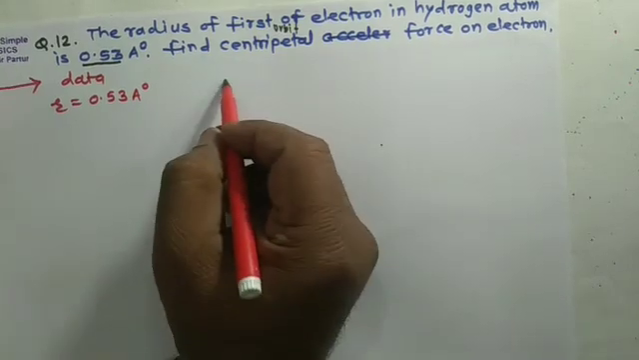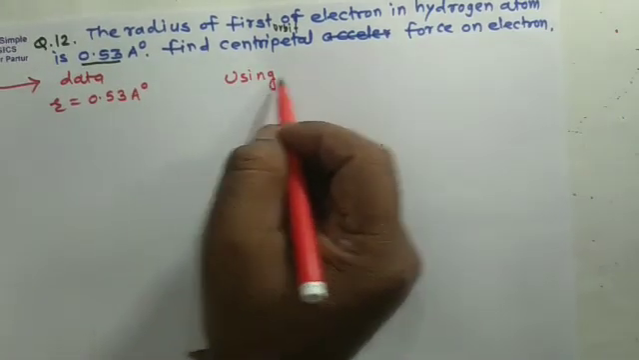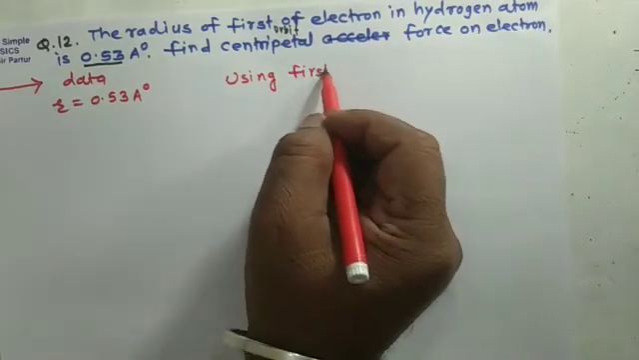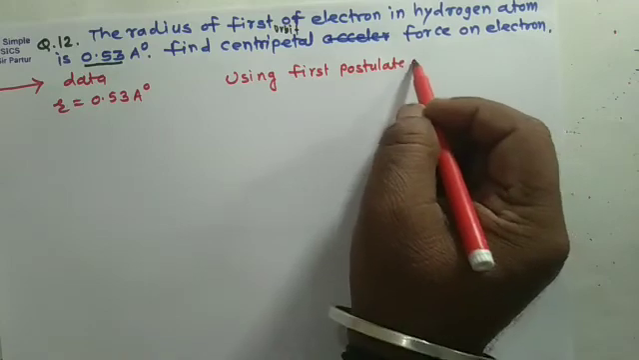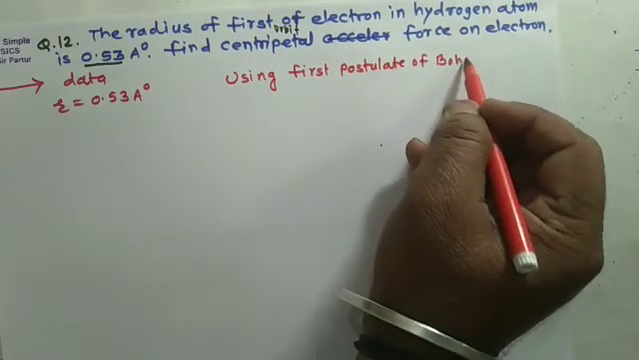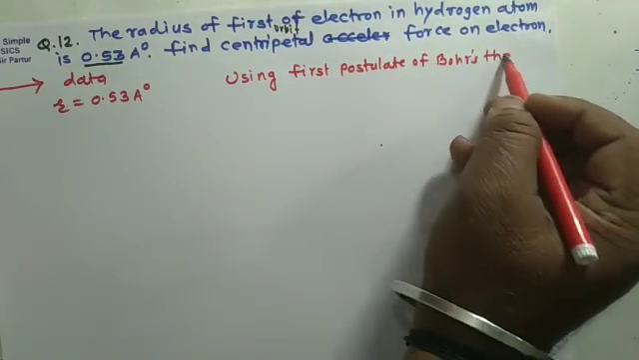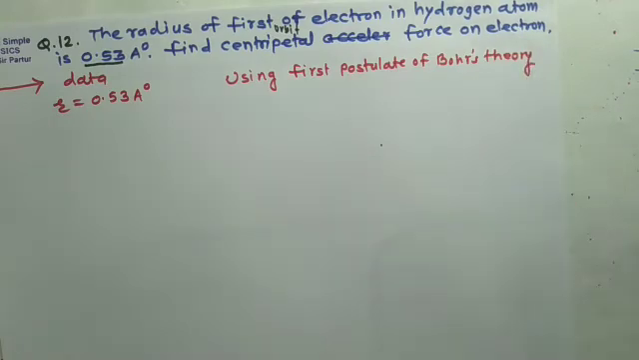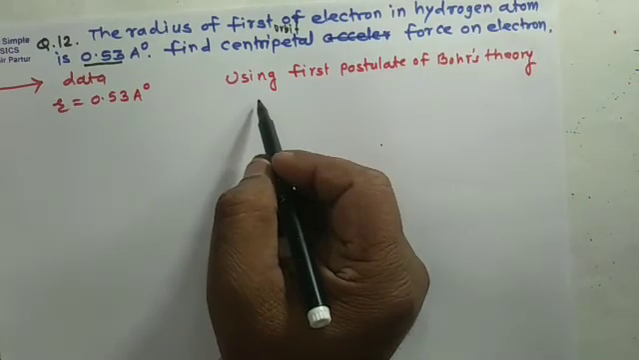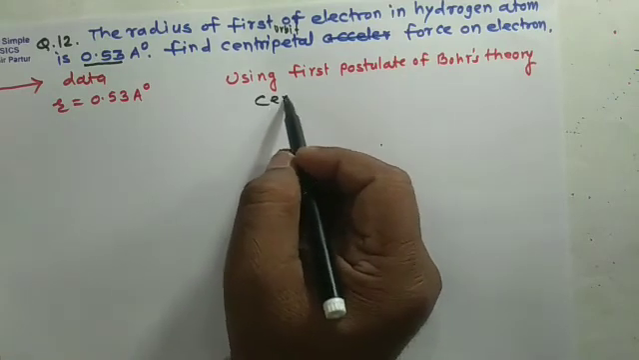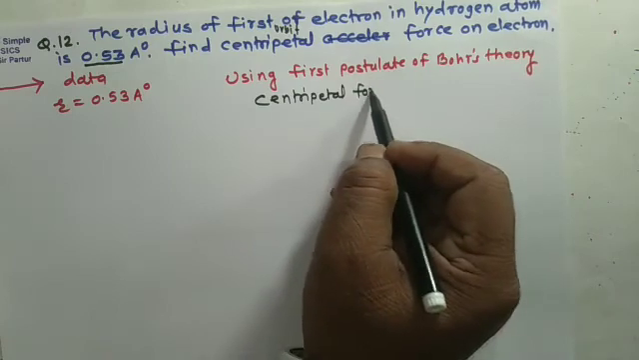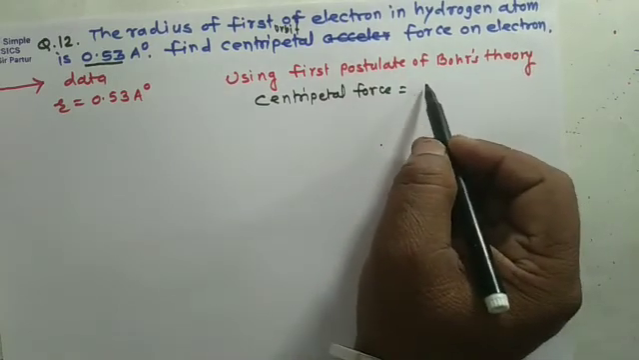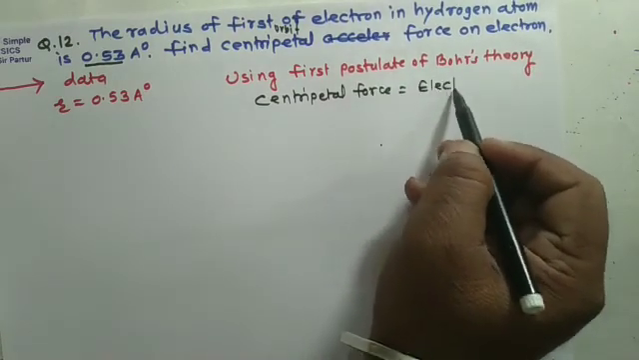So using the first postulate of Bohr's theory, what is it? For circular motion, centripetal force is necessary. So centripetal force is equal to electrostatic force.